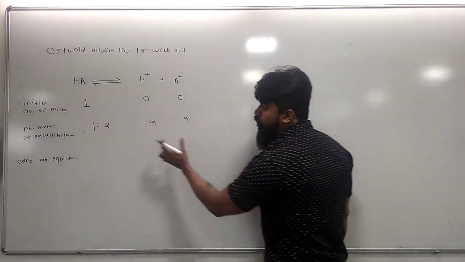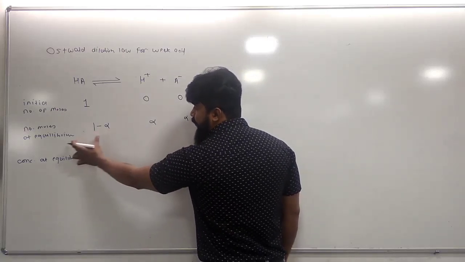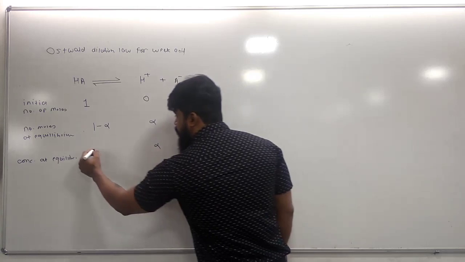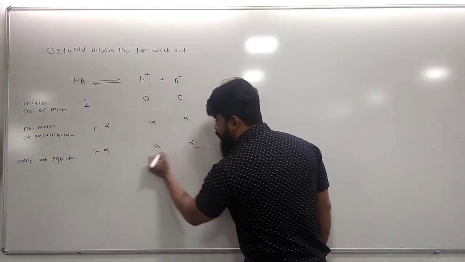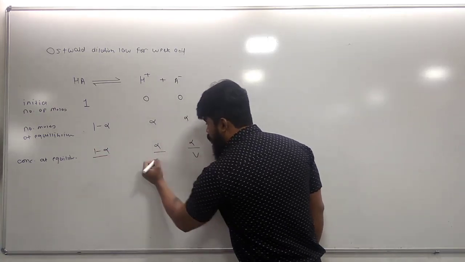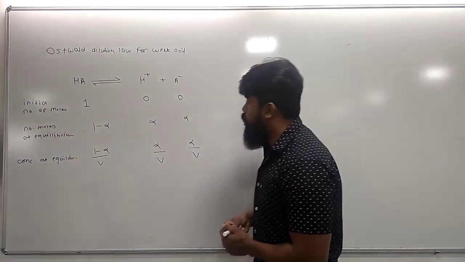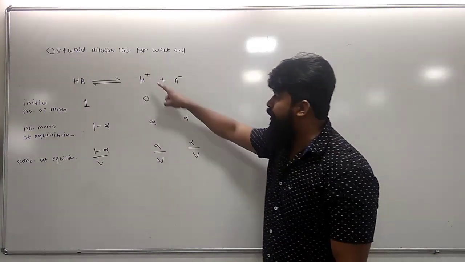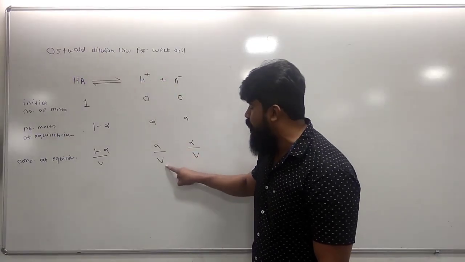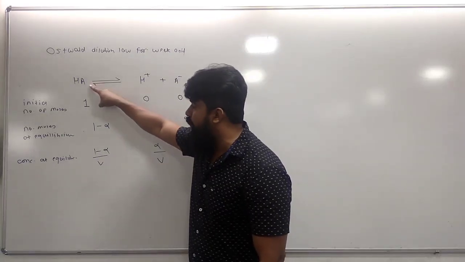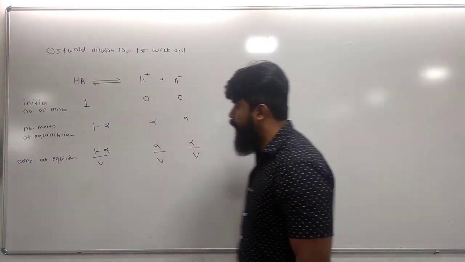These are the number of moles of product and reactant at equilibrium. When these are divided by the corresponding volume, we get the concentration at equilibrium. So the concentration of H+ is alpha upon V, of A- is alpha upon V, and of HA is 1 minus alpha upon V.